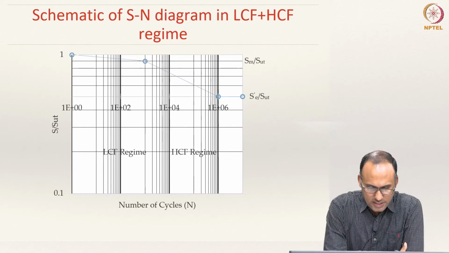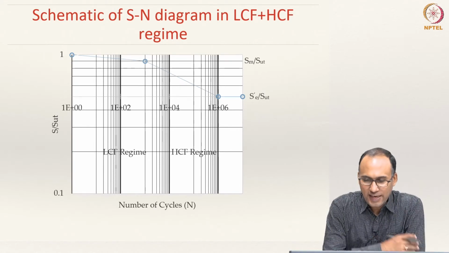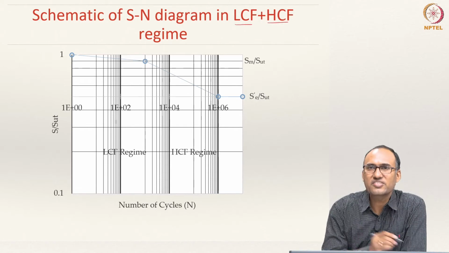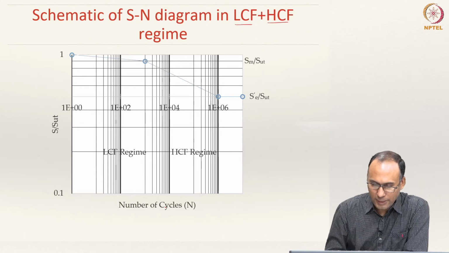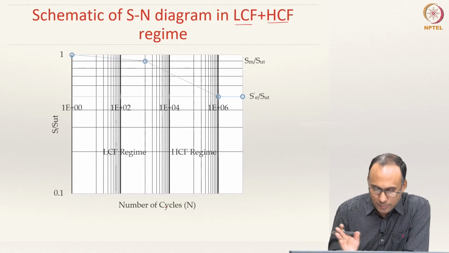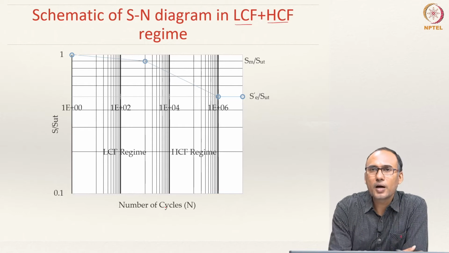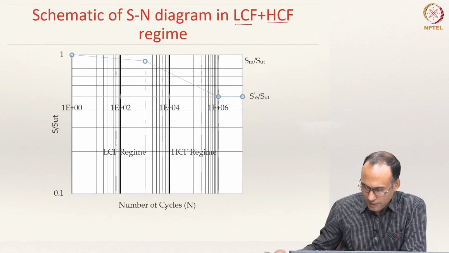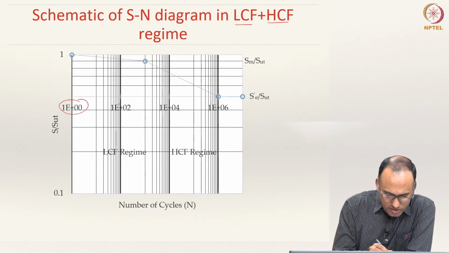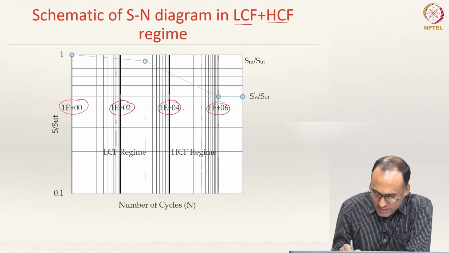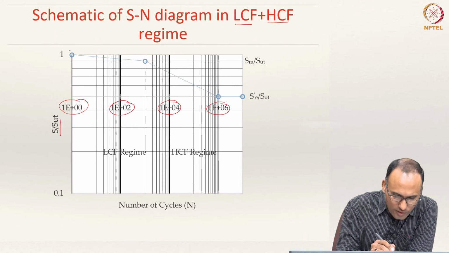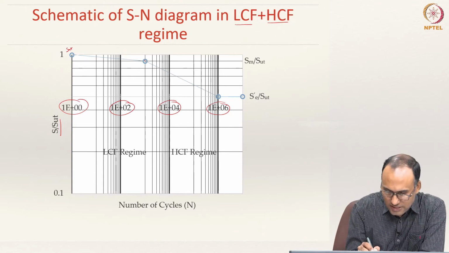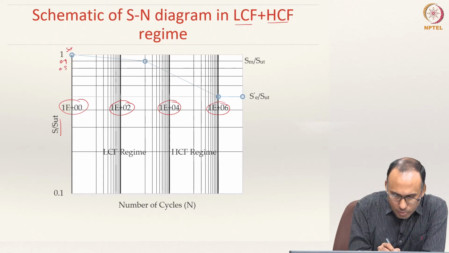Alright, so now let us look at the schematic of your SN diagram in the LCF as well as HCF regime. What do we mean by LCF regime? LCF is less than 10 power 3 cycles, HCF is beyond 10 power 3 cycles. Here I am plotting 1E0, 1E2, 1E4, 1E6, right. Here you have S by SUT, this is 1, so this is actually SUT, and here it is 0.9, 0.8, 0.7, 0.6, 0.5.